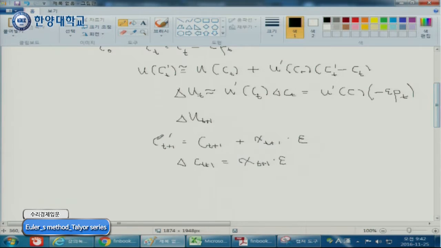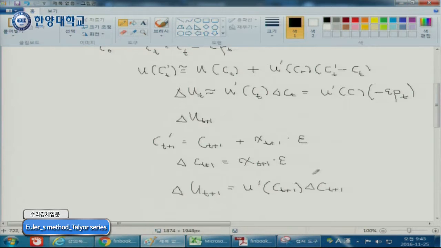So for tomorrow's happiness, U T plus 1, your change of your tomorrow's happiness is basically, if you use the same Taylor series approximation, CT plus 1 and delta CT plus 1. And it is straightforward. Change of your happiness is a change of consumption, and then contribution of each consumption to your marginal happiness, which is marginal value, right?